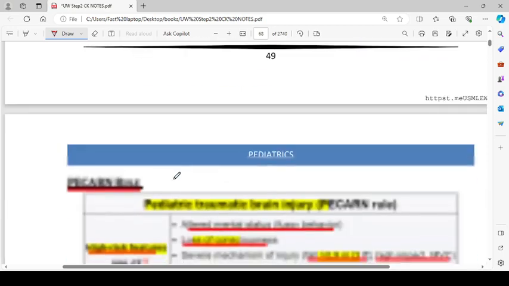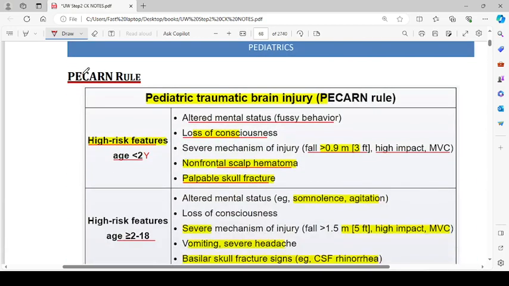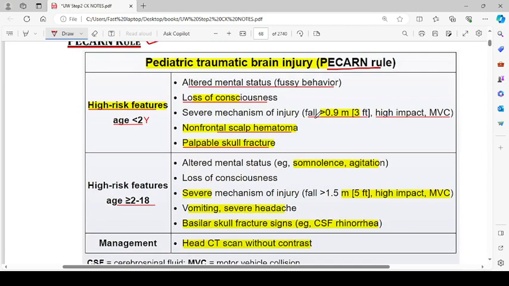Okay. Then the next thing is about the PCARN rule. For pediatric traumatic brain injury, we follow the PCARN rule. For age less than 2 years, high risk features are altered mental behavior, fussy behavior, loss of consciousness, severe mechanism of injury, fall more than 0.9 meter, 3 feet, high impact motor vehicle collision, non-frontal scalp hematoma, and palpable skull fracture. So these things are called high risk features.